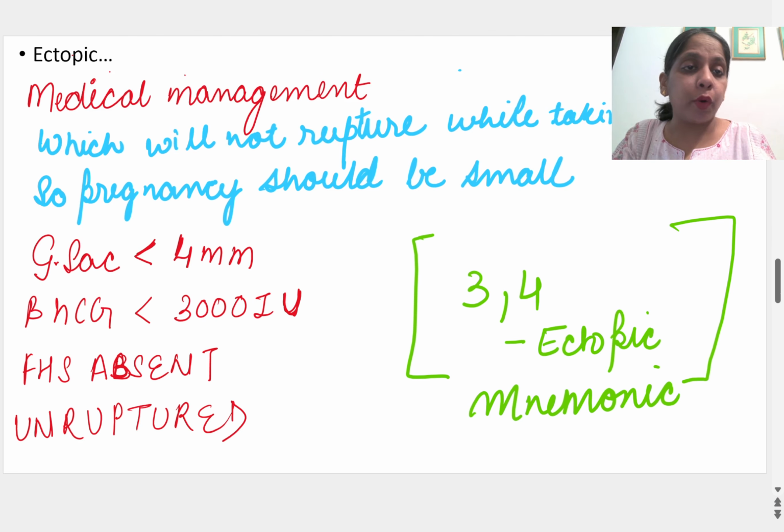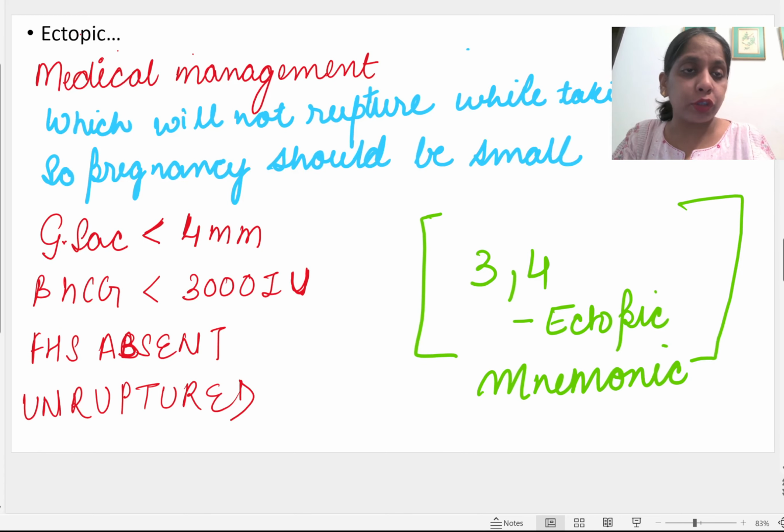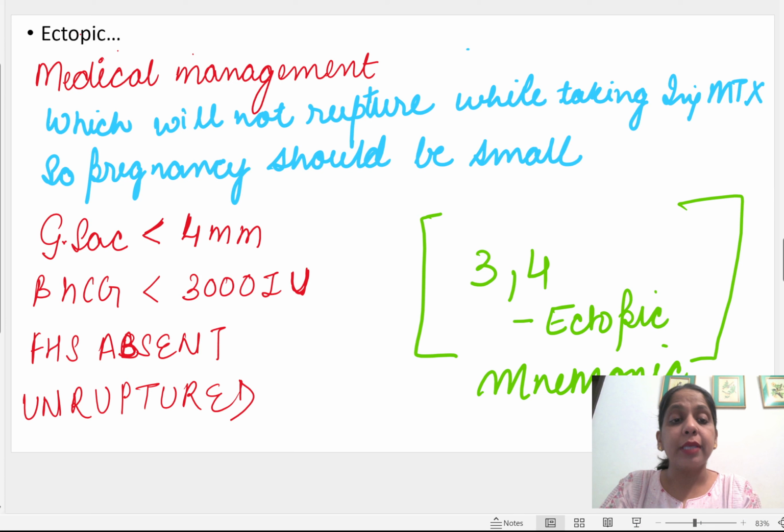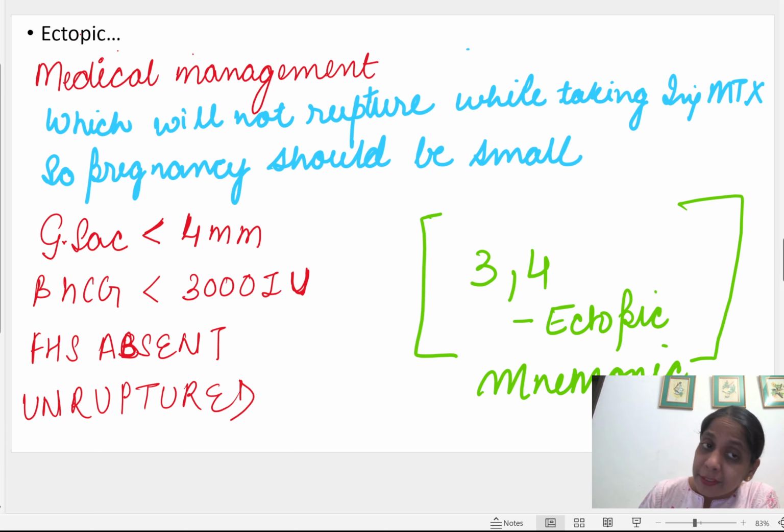So here the mnemonic which you have to learn for the ectopic is 3-4. Okay, here the mnemonic is 3-4. Easy to remember, 3-4. So what is there? The gestational sac will be small, isn't it? If the pregnancy is small, then the gestational sac will be small.